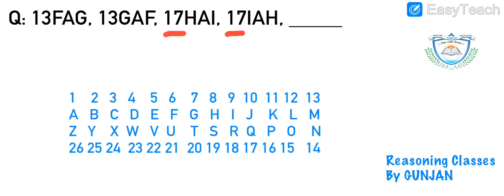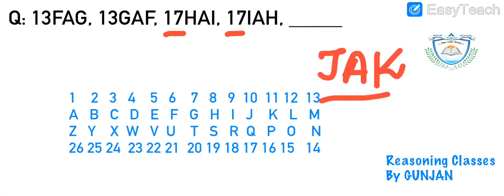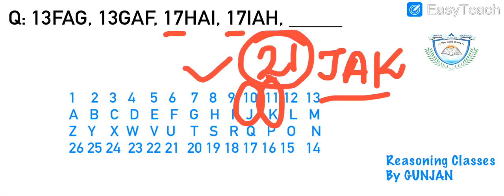Okay, so I have corrected this. This is 17, not 18. By mistake it was written 18. So I will quickly complete my answer, JAK. So J and K, the total will be 21, right? So our complete answer becomes 21 JAK.